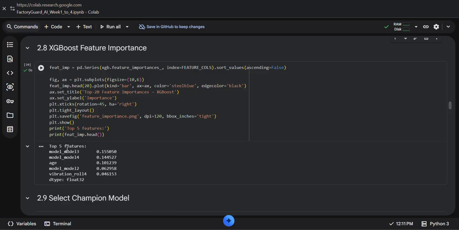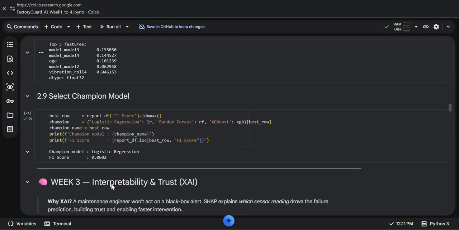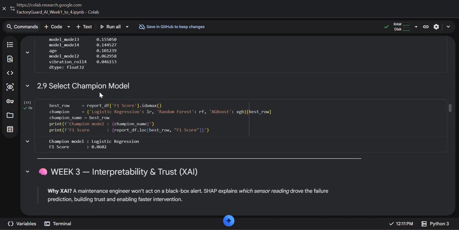The top 5 features are model_model_3, model_model_4, edge, model_model_2 and vibration_roll_4, and the data type is float. After that, I select the champion model, which is logistic regression. The F1 score is 0.0602.